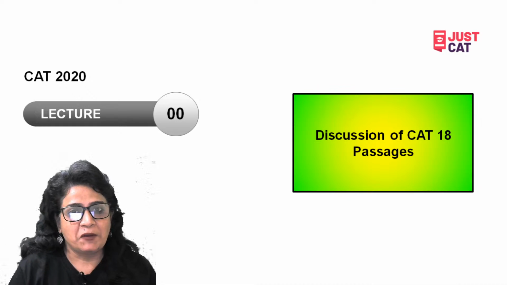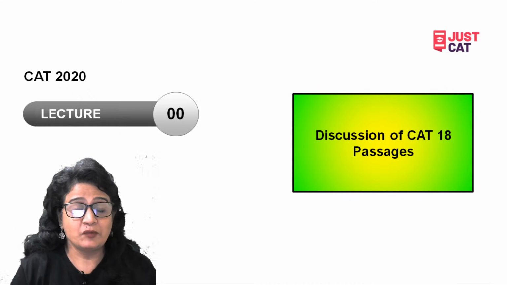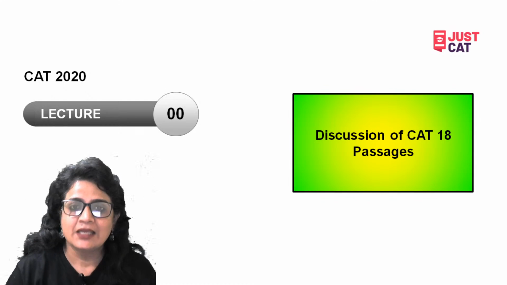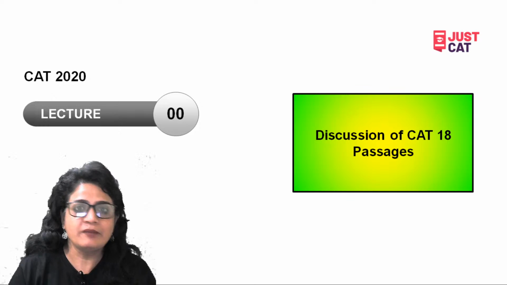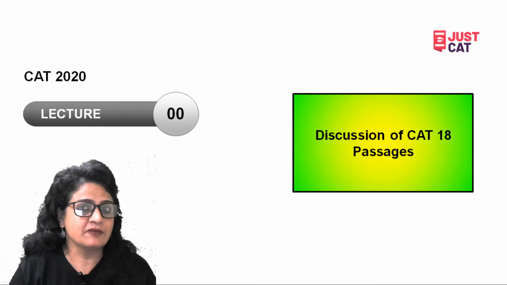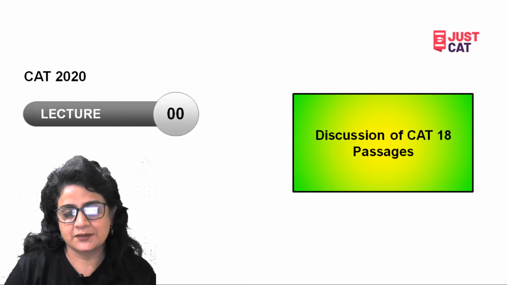So, CAT is round the corner, and you must be leaving no stone unturned in preparing as well as getting ready for the D-Day. Last week, we discussed all the passages which appeared in CAT 19, and we also discussed some phrases and words and terms which appeared in those passages.